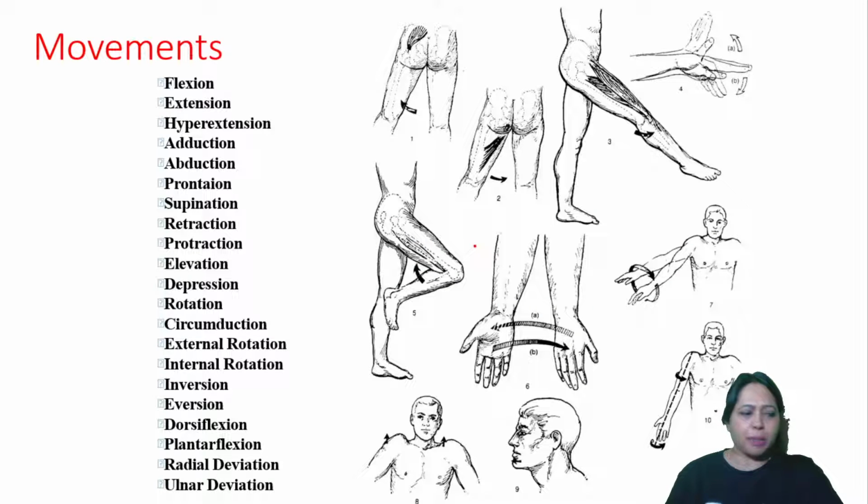So here are some of the movements at the joints. You can do flexion. Remember the fairer part of your body. That is an easy method to remember. Look at your own self. The fairer part of your body will flex. F for F. So the fairer part of your body will do the flexion.